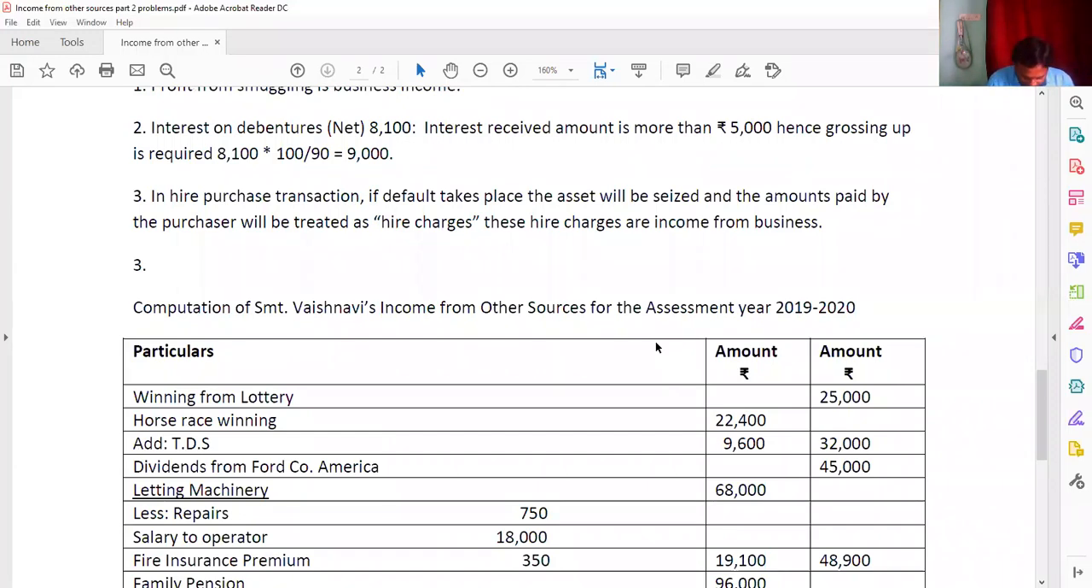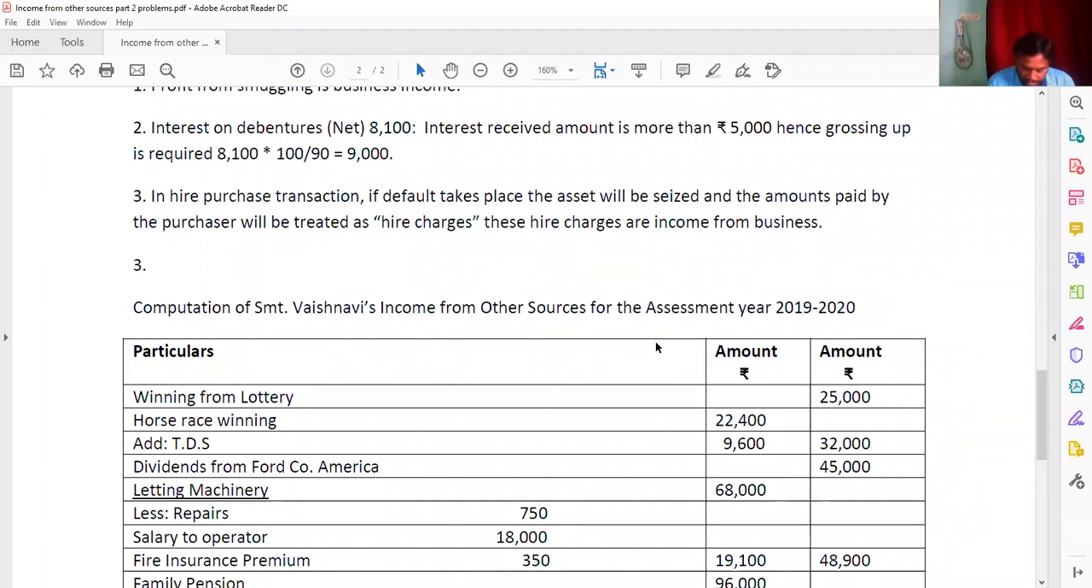Srimati Vaishnavi has submitted the following particulars of income. Calculate the income from other sources. So here, winning from lottery gross 25,000. He only said the gross, so directly you have to write it in the outer column.